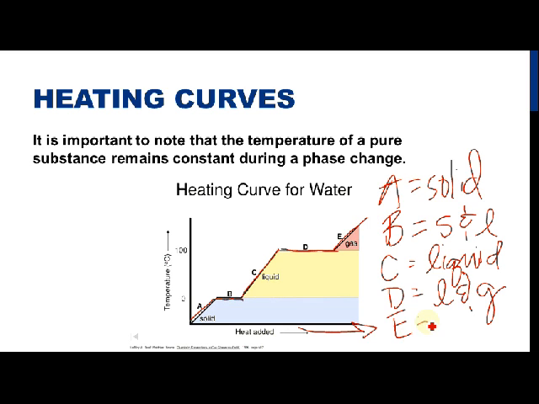So this heating curve helps illustrate that to us, that the temperatures do not change during a phase change until all of the substance has turned over to the new form, and then when it's all in the new form, then they can get to a higher temperature.